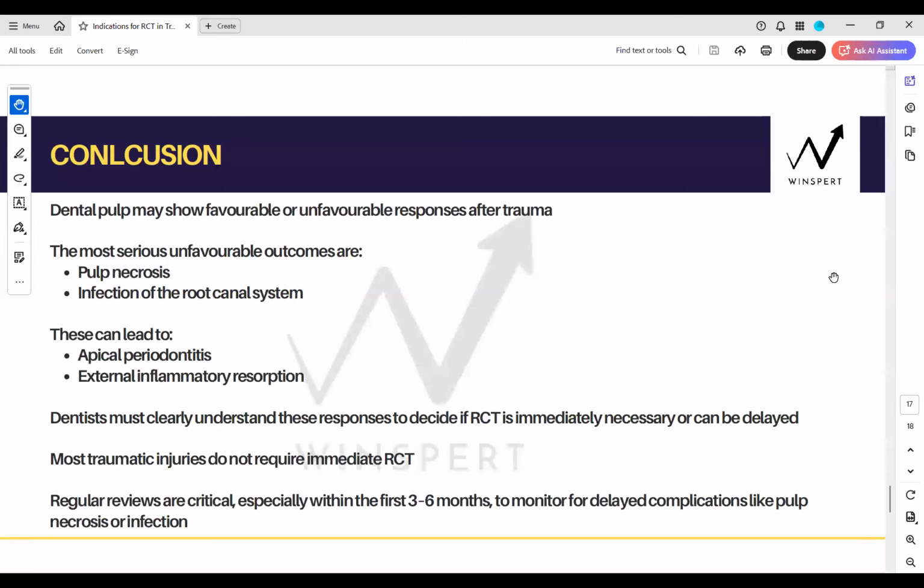So TAB is discoloration, transient temporary radiolucency, and no response to pulp. But it's a very temporary phase, and there will be no other unfavorable response. Okay, so based on the nature of the injury, table 2 and 3, and based on the favorable and unfavorable responses, that's the second learning point, and knowing the TAB.